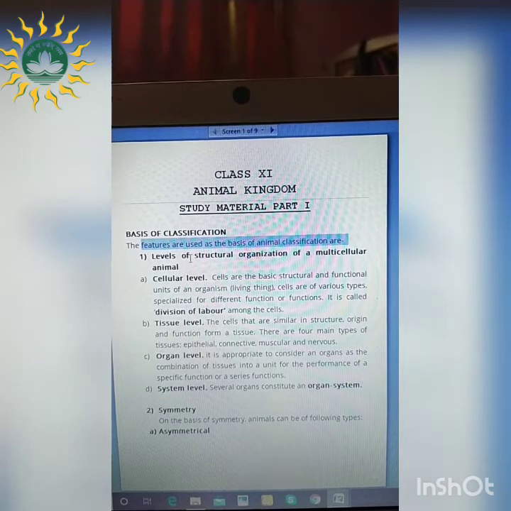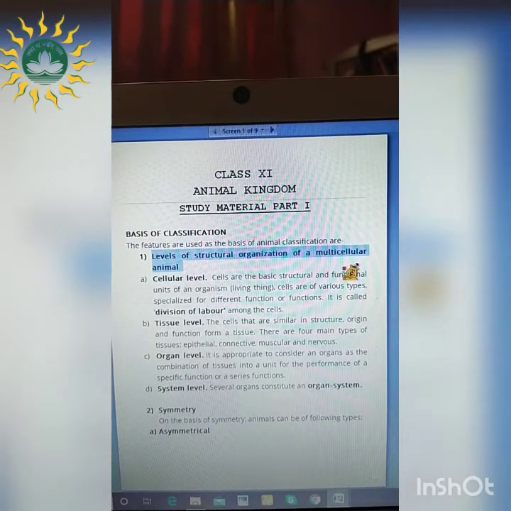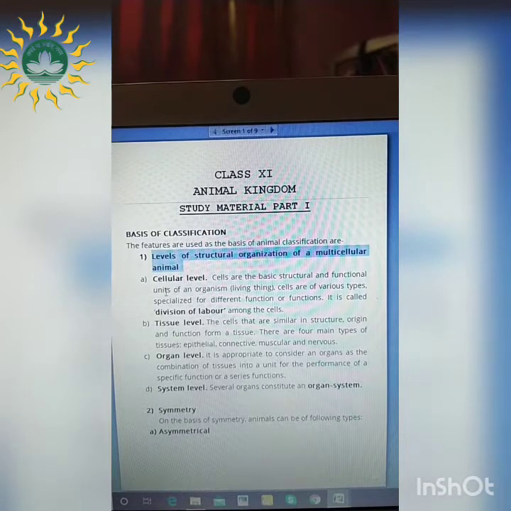The first feature is the levels of structural organization of a multicellular animal. We all know that these animals are always multicellular in nature. That means more than one cell is present, right? So we'll see the different levels. 4 different levels are present. What are those? Cellular level, tissue level, organ level, and system level.